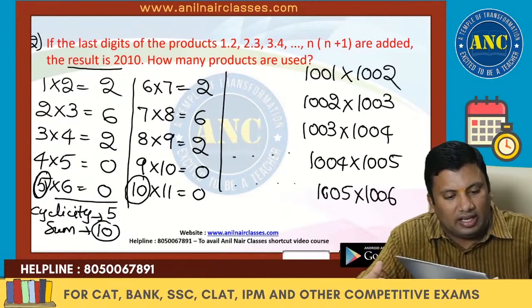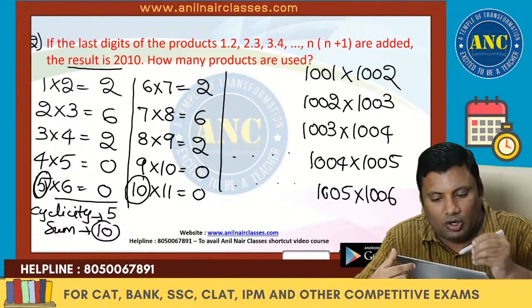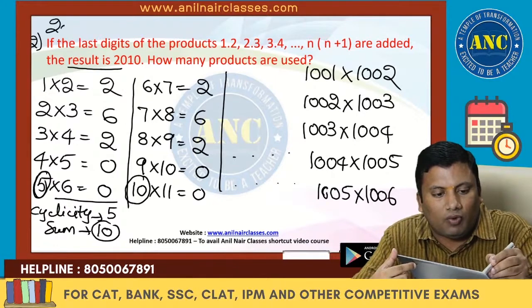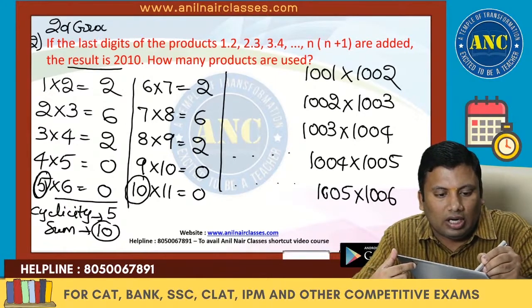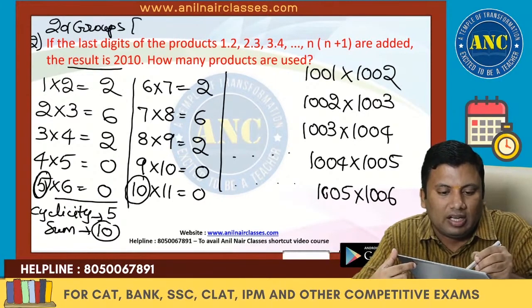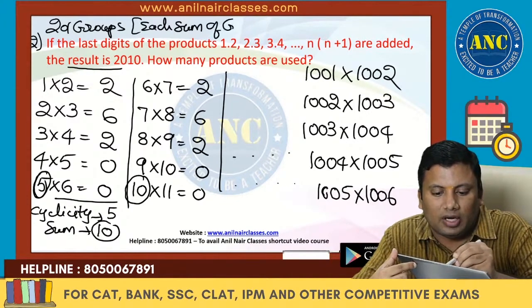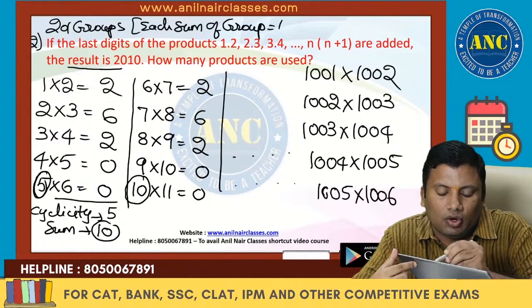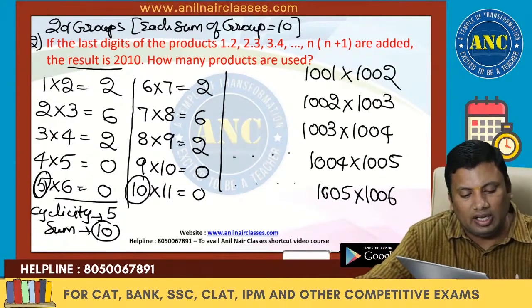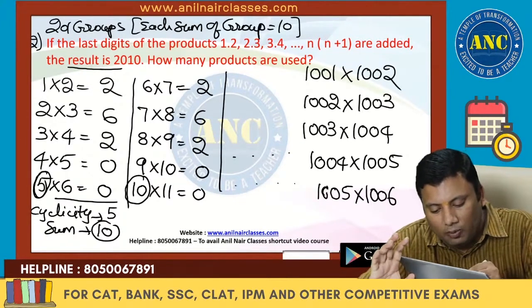I hope it is clear. So this is the first group, the second group, and in total there are 201 groups. Each group's sum is 10, so the total is 201 into 10, which is 2010. I hope it is clear.